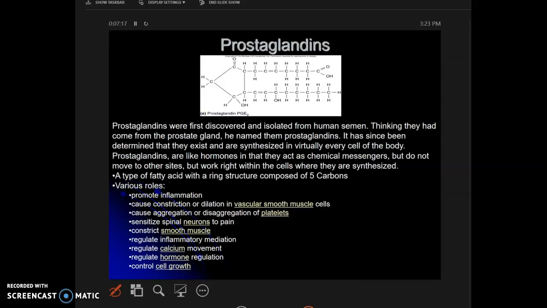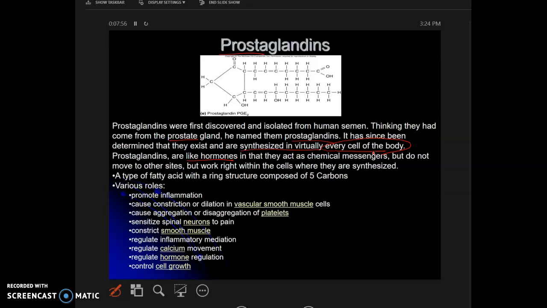Prostaglandin is a very unique hormone. Why is it a unique hormone? Because first and foremost, it was thought that it is only produced by the prostate. That's why prostaglandin, so prostate gland. So that's why they named it prostaglandin. But then they found that prostaglandin is synthesized in every cell of the body. So when you talk about prostaglandin as hormone-like, remember hormones were produced by a particular gland. What am I saying? Prostaglandin is produced by almost every cell of the body.